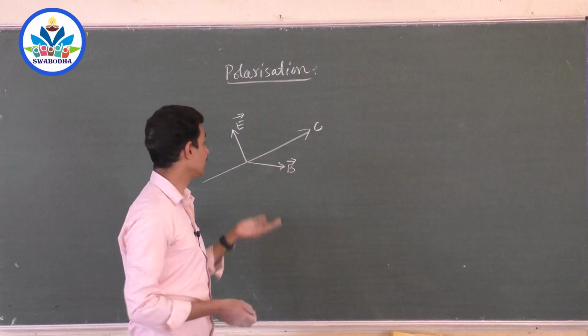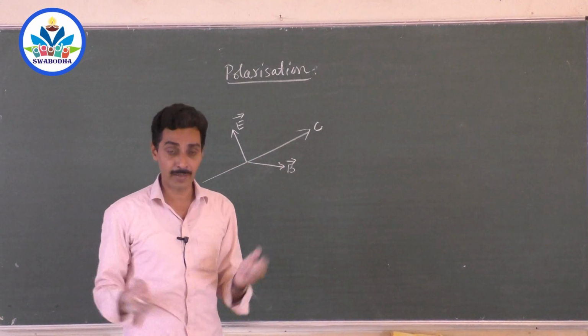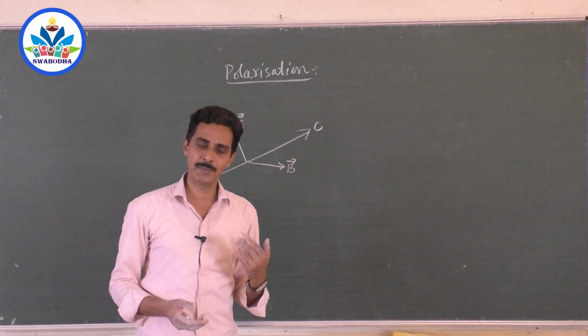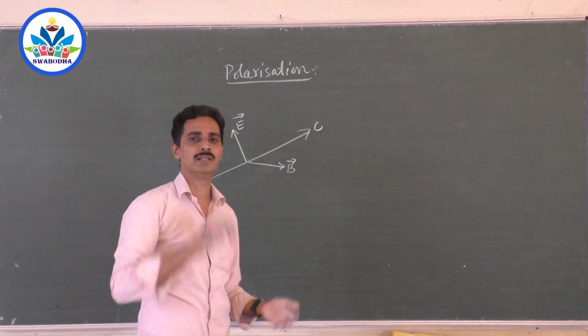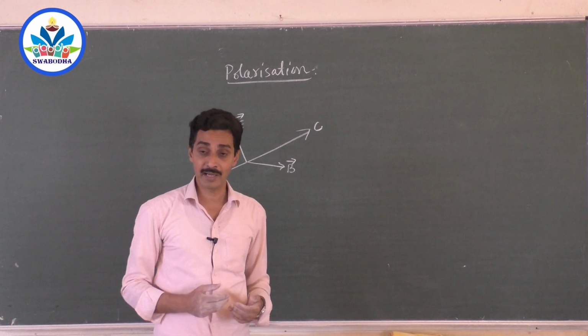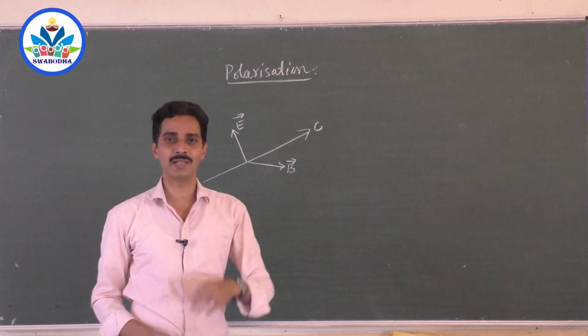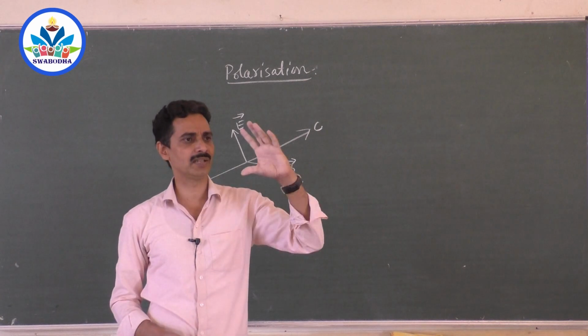And what about the electric and magnetic fields when combined together to form light? Are they remaining the same everywhere? No. As light passes from one point to another, the electric and magnetic field at a particular point is not at a constant value. It is continuously changing with time.